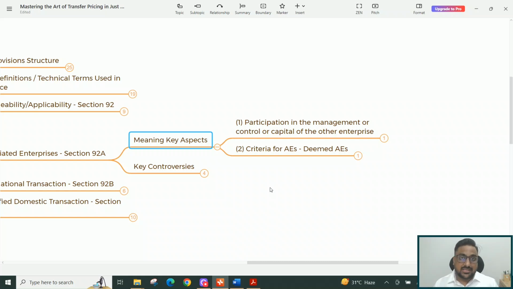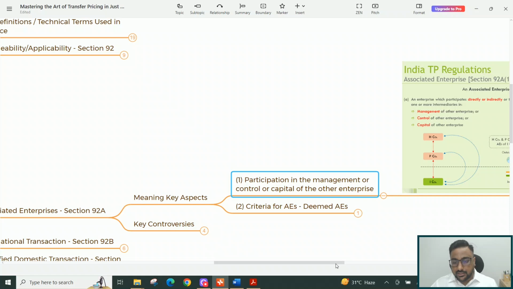So when you go ahead with the meaning, section 92A has been divided predominantly into two parts. The gist of the first part is that if an enterprise participates in the management, control or capital of another enterprise, then they are considered as associated enterprises. Let me show you that by way of a chart.